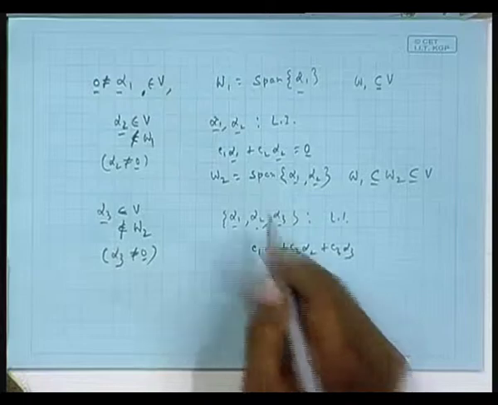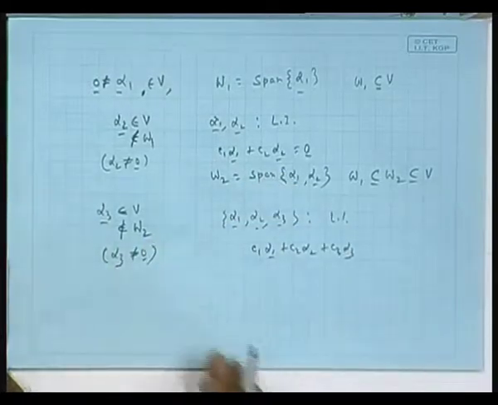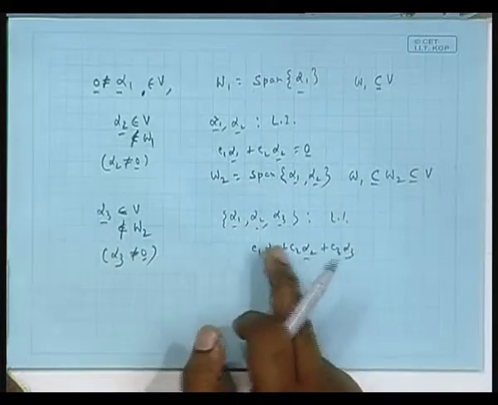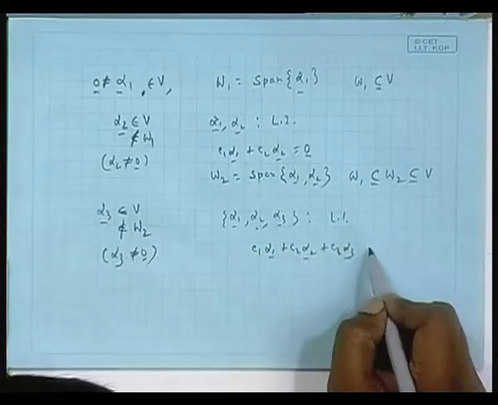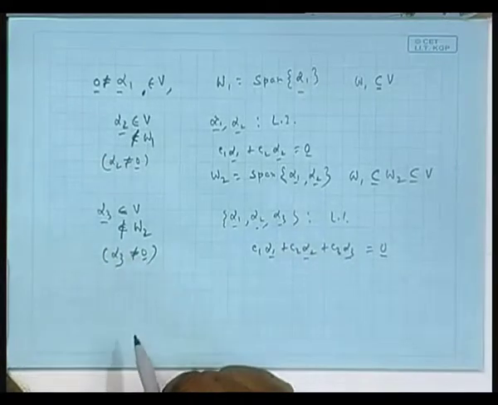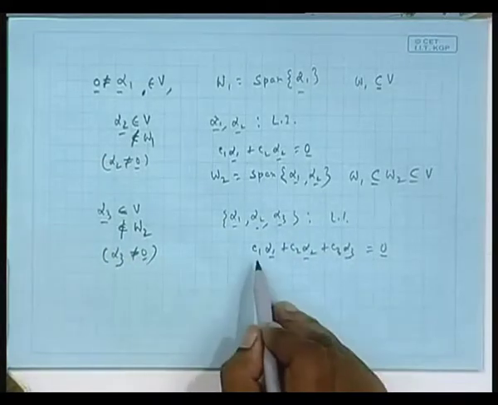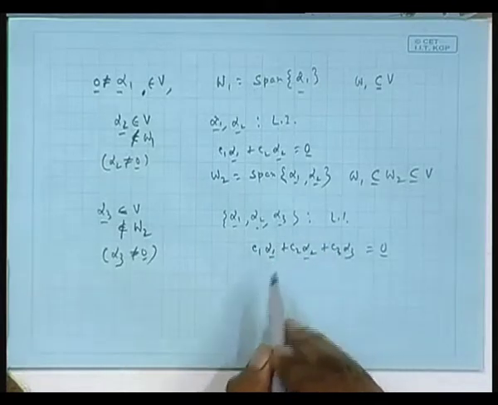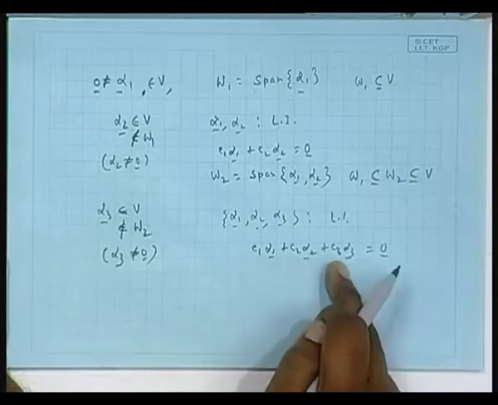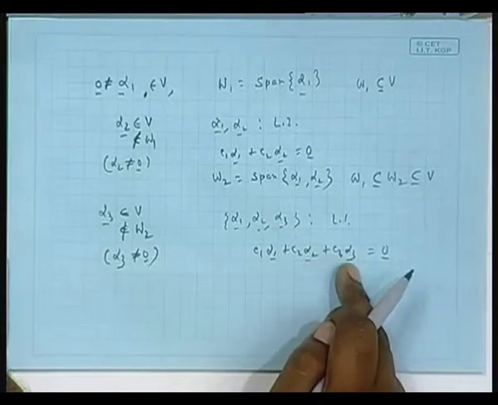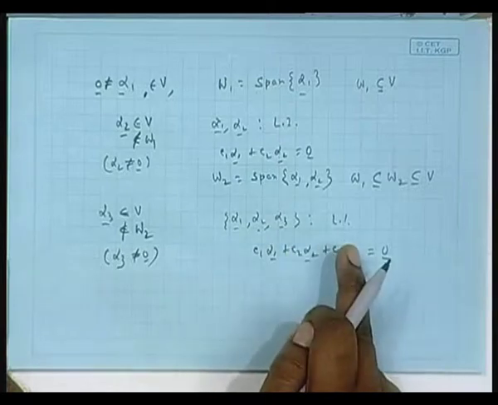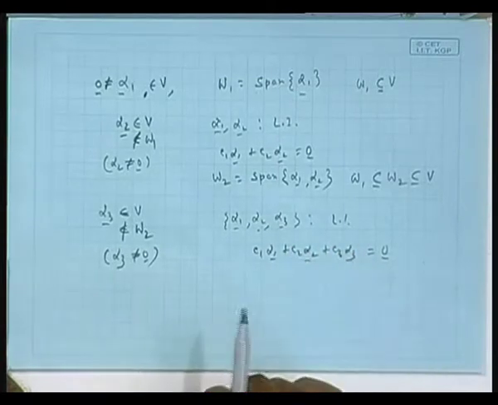I go up to this, and then I can apply the same logic, because then the logic will be very clear. I do not have to go for W4, W5 and all that. From this we can conclude, alpha 3 we picked up. Is some non-zero solution possible? Firstly, suppose C1, C2, C3 are all non-zero. Then obviously alpha 3 can be written in terms of alpha 1, alpha 2 as a linear combination, which is a contradiction. That means all non-zero is not possible.